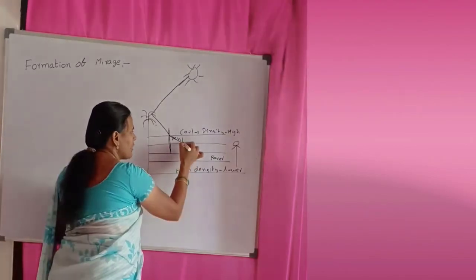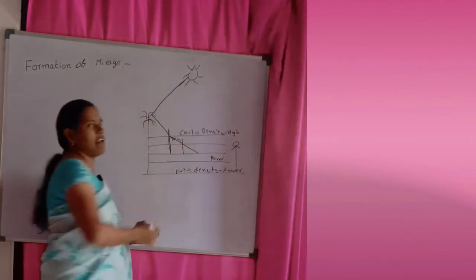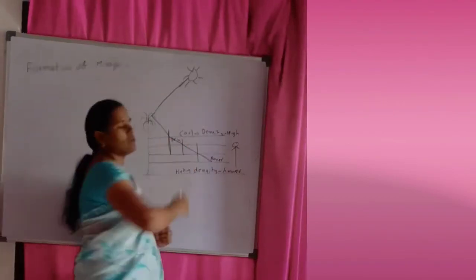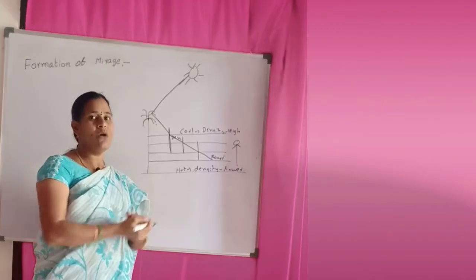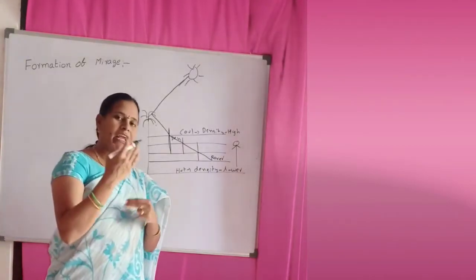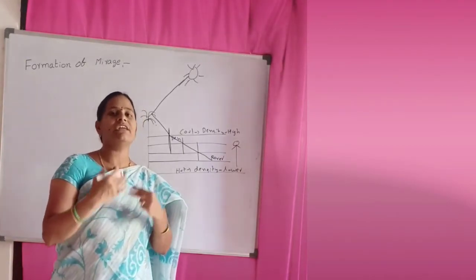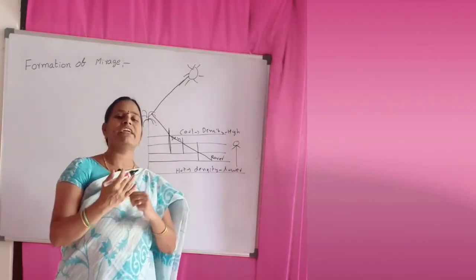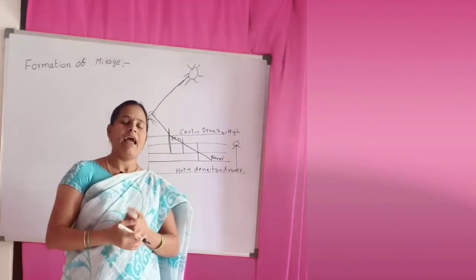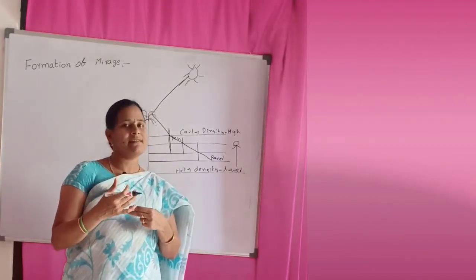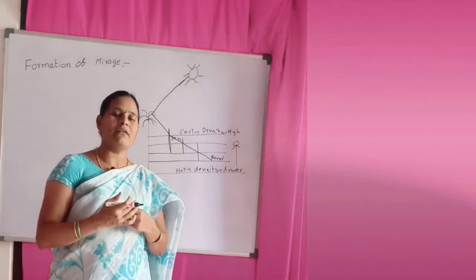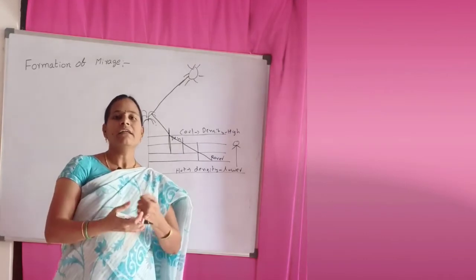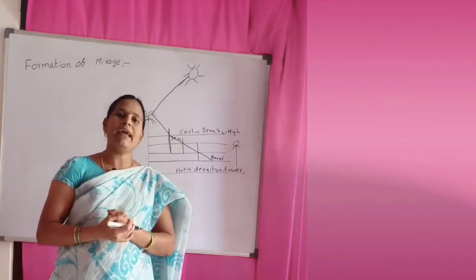When it touches the second layer, here this is the normal. Now also it moves away like this. From every layer, when it touches, it moves away from the normal. Like this, from layer to layer, somewhere the critical angle occurs. When the angle of incidence is greater than the critical angle, total internal reflection occurs.